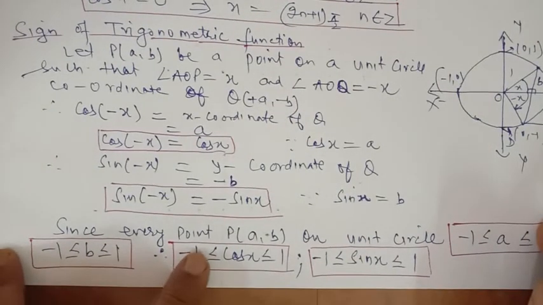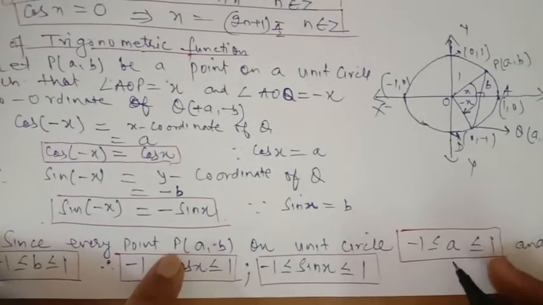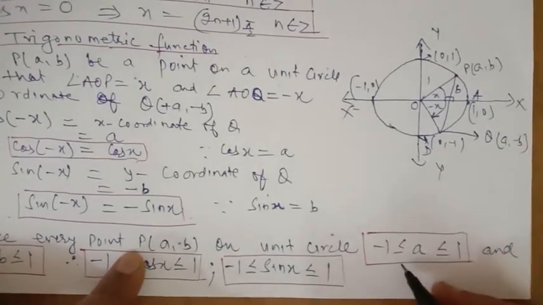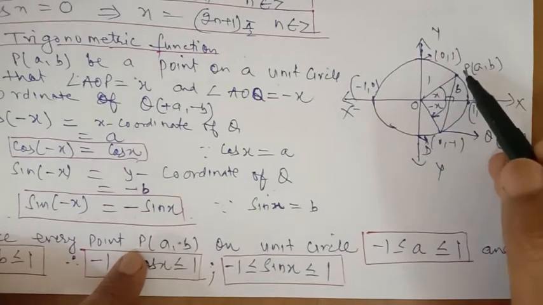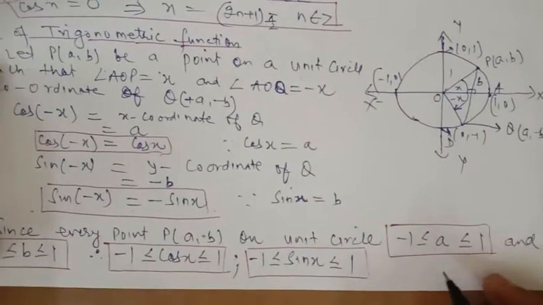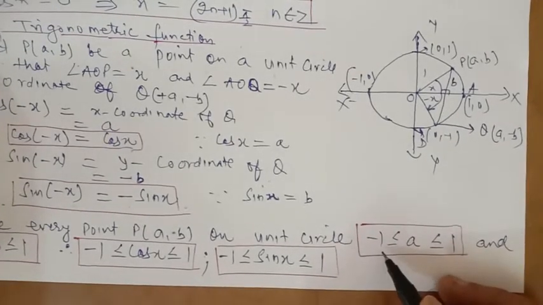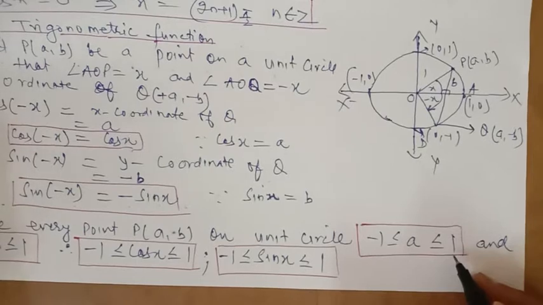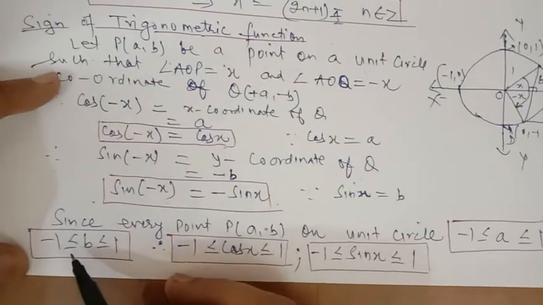For every point P, (A, B) on the unit circle, the maximum value of A is 1 and the minimum is minus 1. The maximum value of both A and B is 1 and the minimum is minus 1. So A is greater than or equal to minus 1 and less than or equal to 1, and B is also between minus 1 and 1.